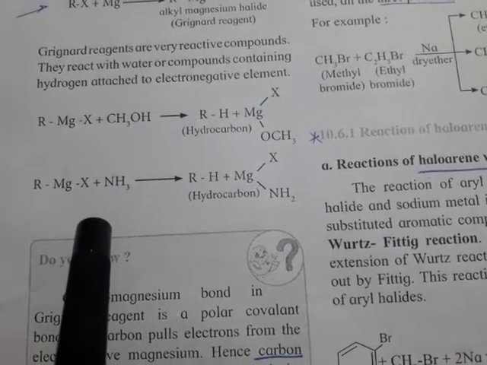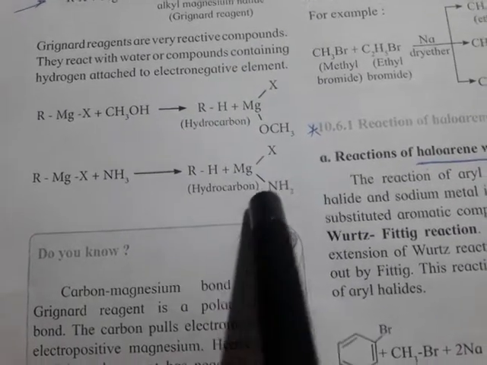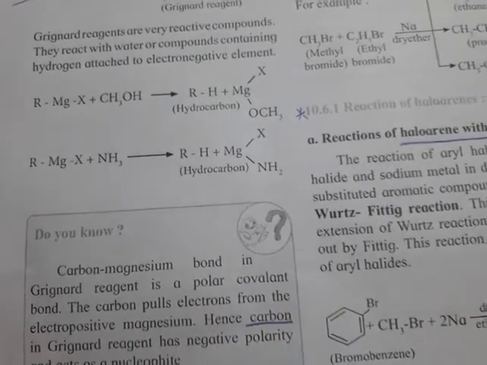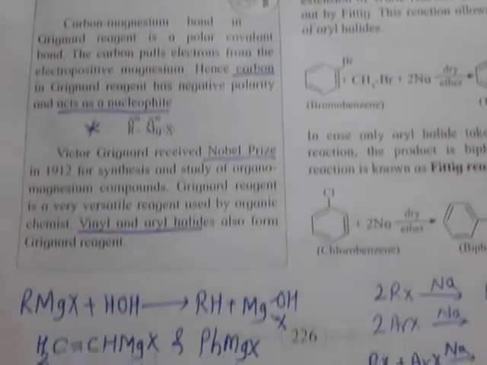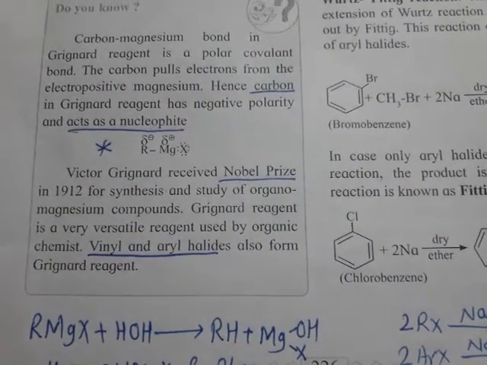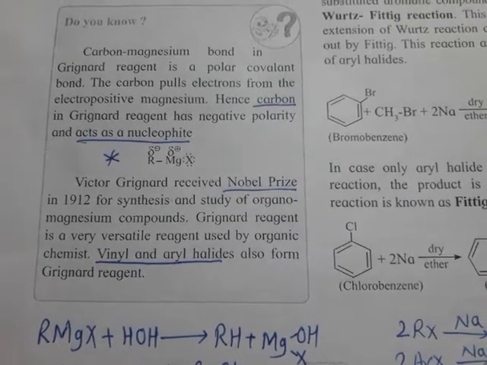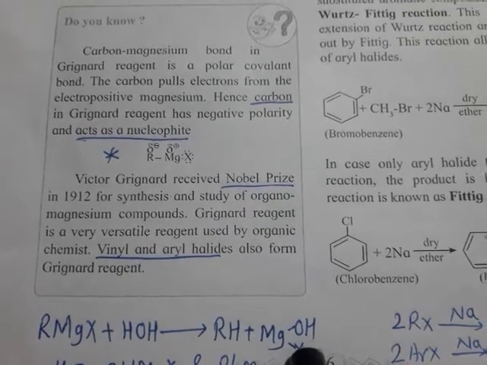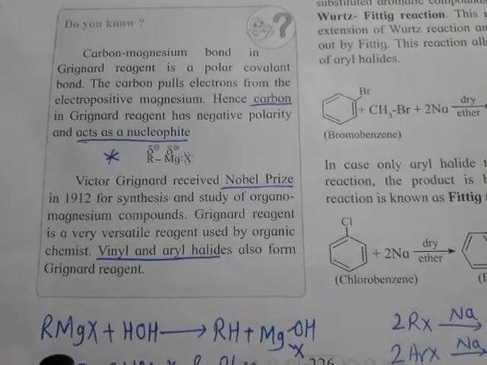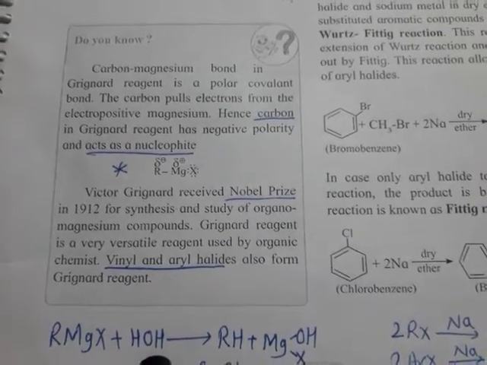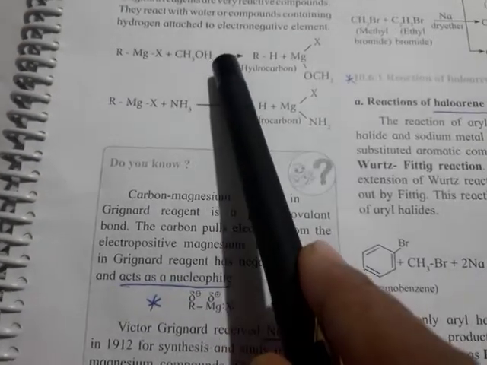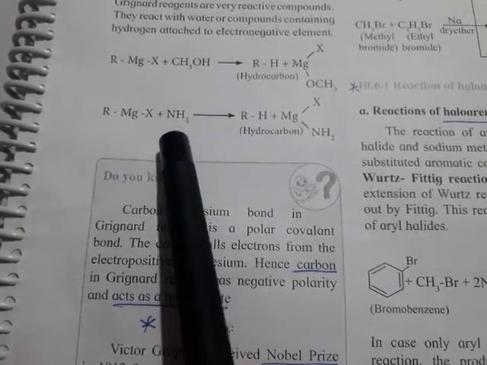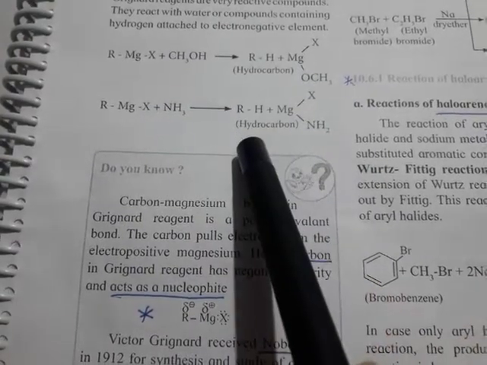Same is found in this case. We get RH plus MgX NH2, and the reaction which we studied last year is RMgX plus HOH. It gives RH plus MgOHX. So Grignard's reagent reacts with water or alcohol or ammonia to form alkane.